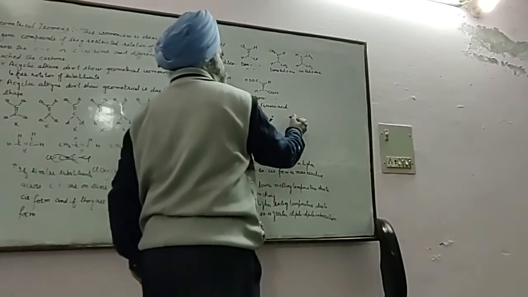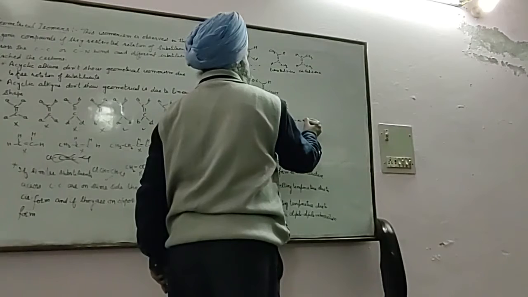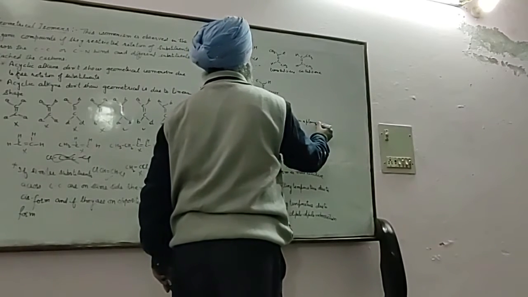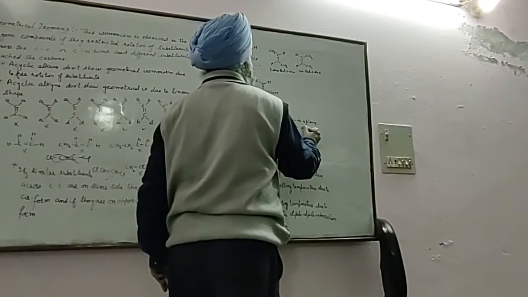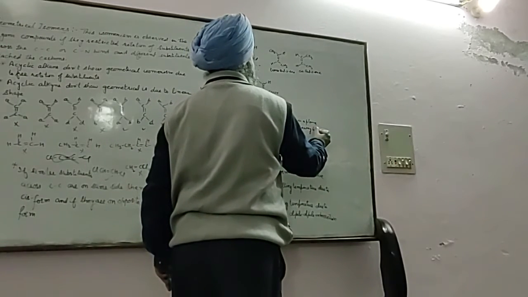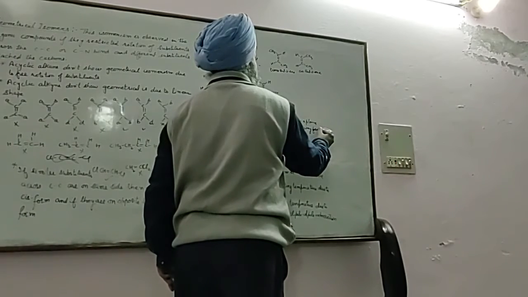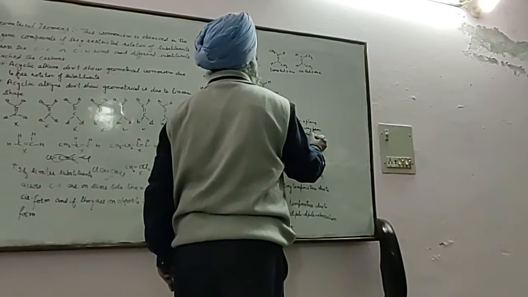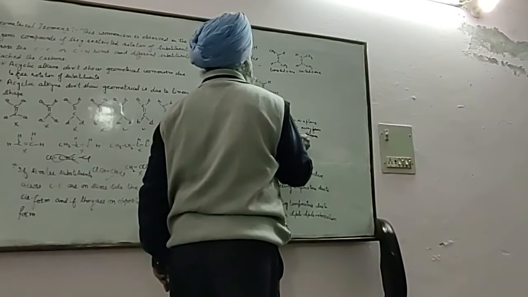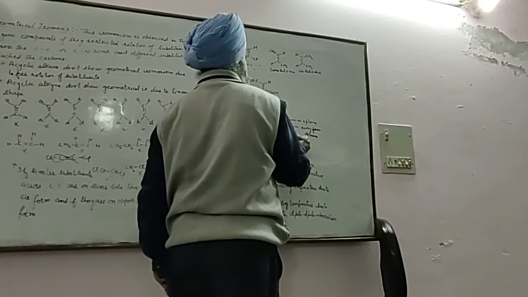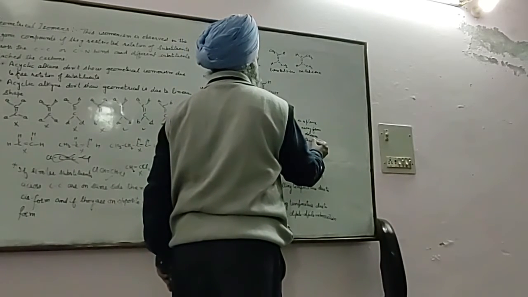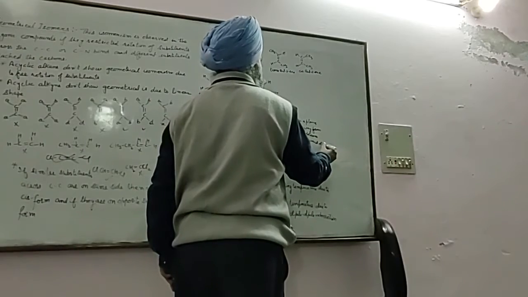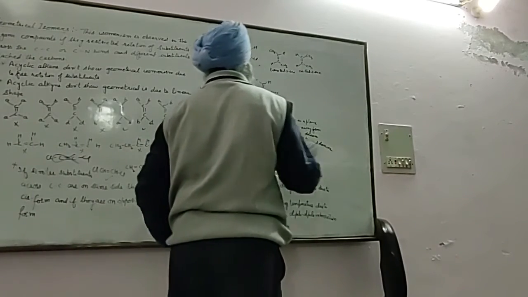So, these are the scientific notations. A solid line gives the information of being in the plane, this type of representation is away from the observer, and a solid wedge is towards the observer.